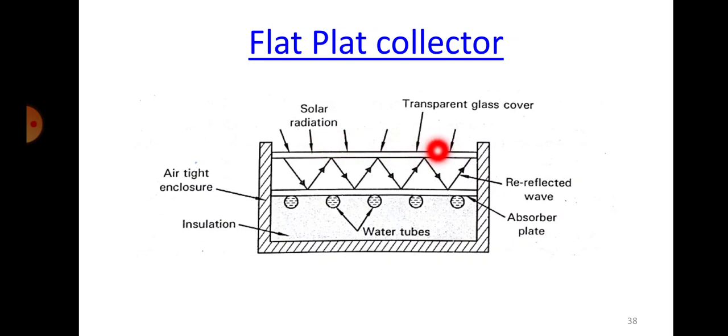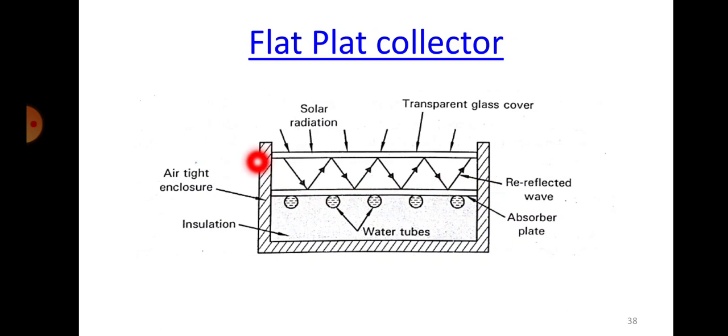Okay, so it will have a glass layer which will be transparent, and below that there will be an absorber plate, and below that you have water tubes. Okay, so these are water tubes, glass tubes generally. And then under that you have the insulation. This is completely insulated so that the heat should not go outside.